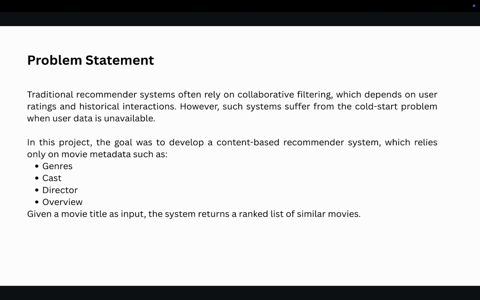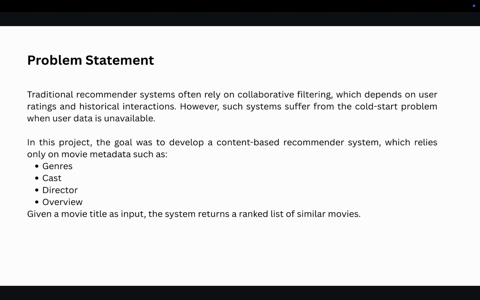Let's say we go to any portal and there we want to watch any movie, but in collaborative filtering we need to give some input, then only the machine will suggest us any movies or any content. If we don't give any input related to ratings or historical interactions, means if we don't give any inputs, the